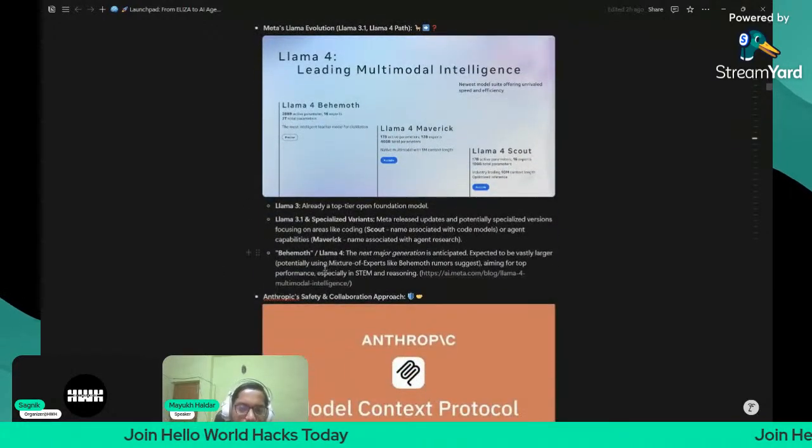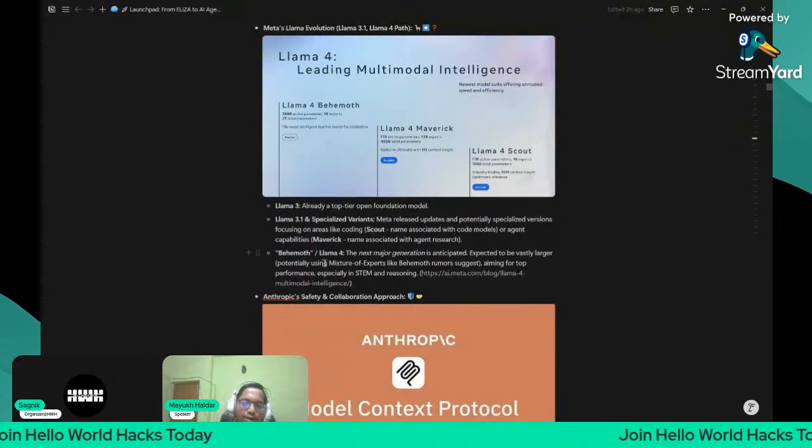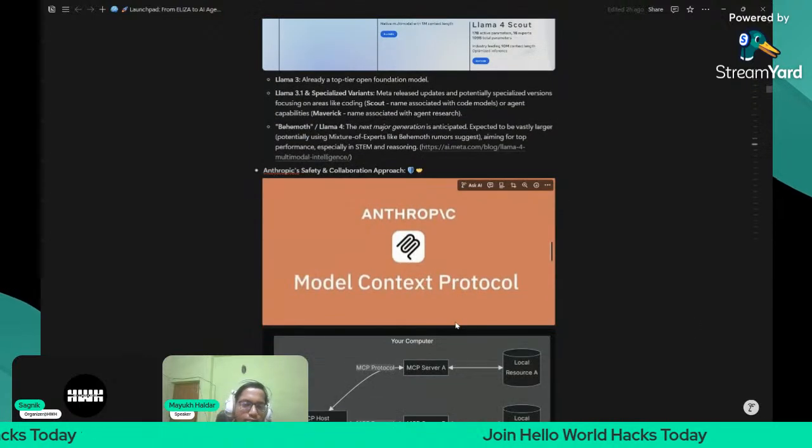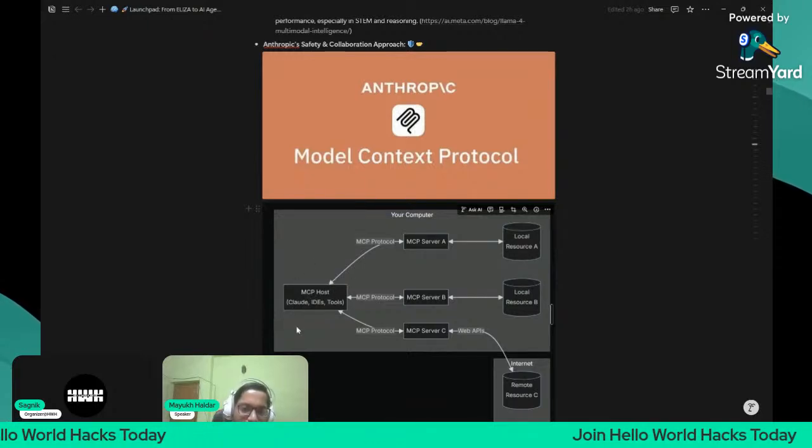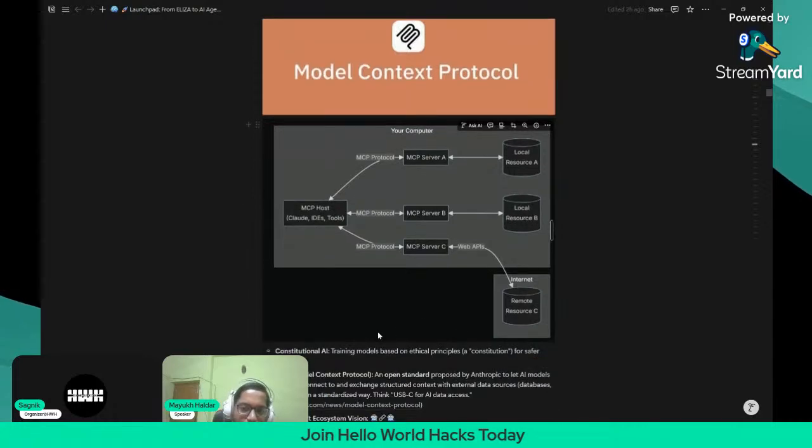So now let us learn about something which is booming nowadays. Anthropic has recently released its Model Context Protocol. It has an MCP host, and in the MCP host we have the MCP clients, and from there we connect to the MCP servers, and from there we have the MCP tools. You can study about this on your own.